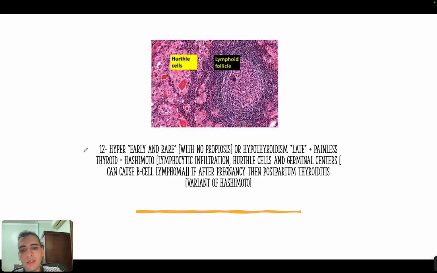Okay. The other concept is that whenever you see hyper or hypothyroidism, sometimes it will be hyperthyroidism, which will be early and rare, and sometimes you will see hypothyroidism, but the hyper will not be associated with proptosis, and you will see painless thyroid swelling. Then it's always Hashimoto thyroiditis. Okay, so whenever you see hyper but without proptosis, or hypothyroidism with a painless, not painful, thyroid, then it's always Hashimoto thyroiditis, which is also another autoimmune disease, but it's from T cell infiltration.